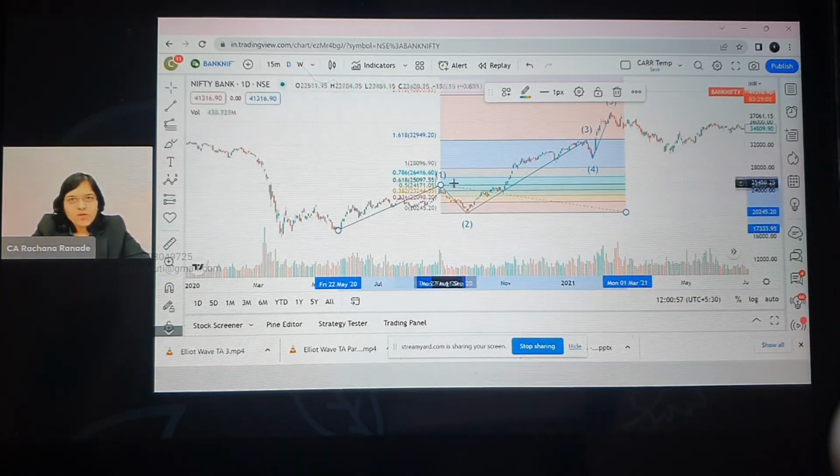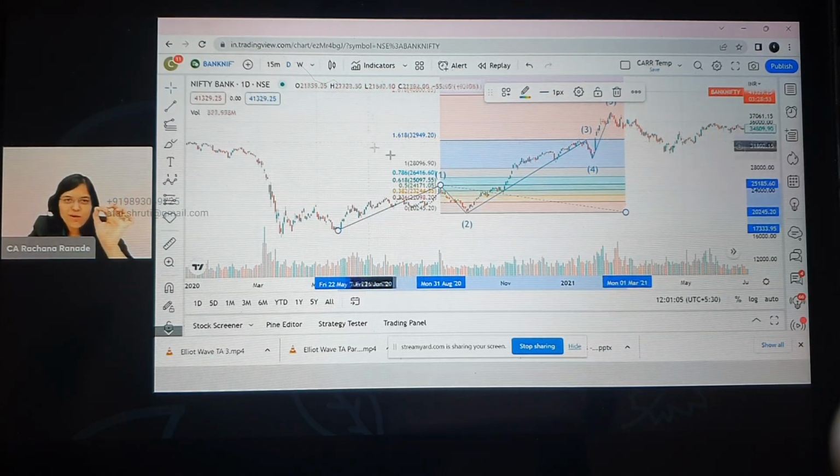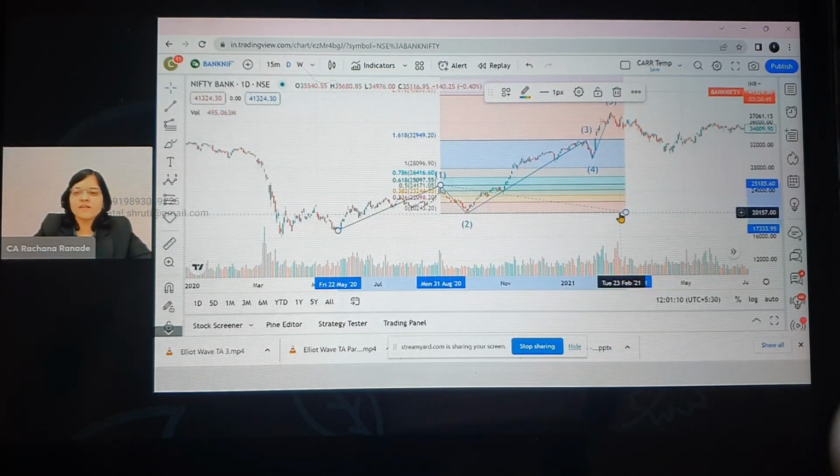Yes. I hope you have understood this. I'll redraw this again for your benefit. But here you can see now wave 3's topmost point. What can you see? It is at 1.618. So is this level also properly satisfied? Answer is yes. So wave 3 also gets a tick mark.